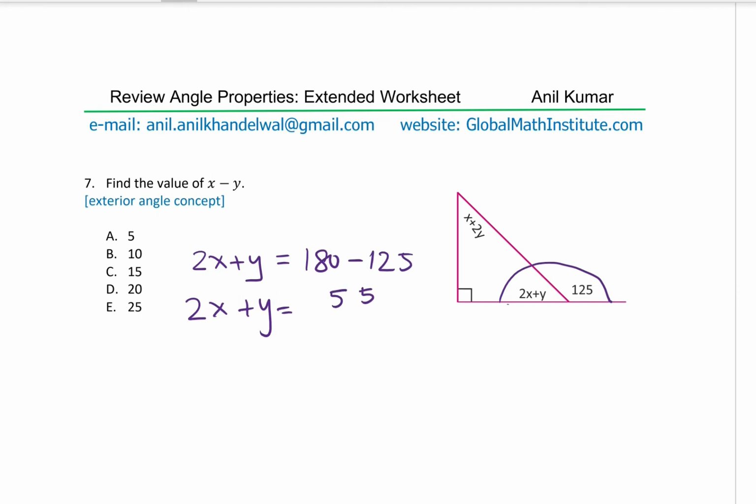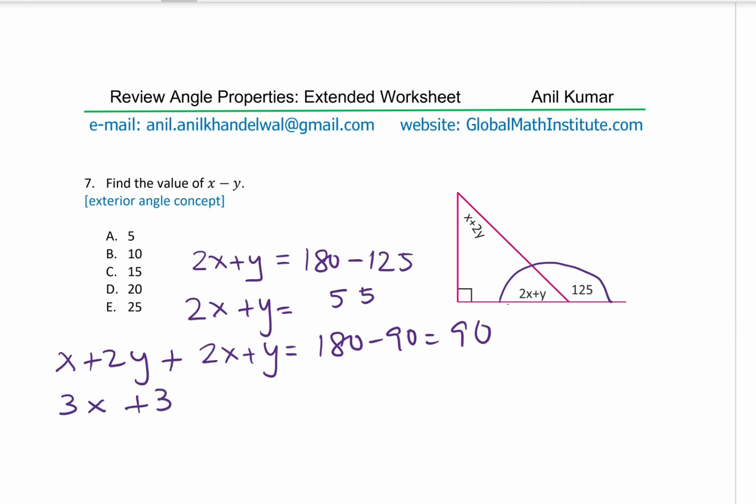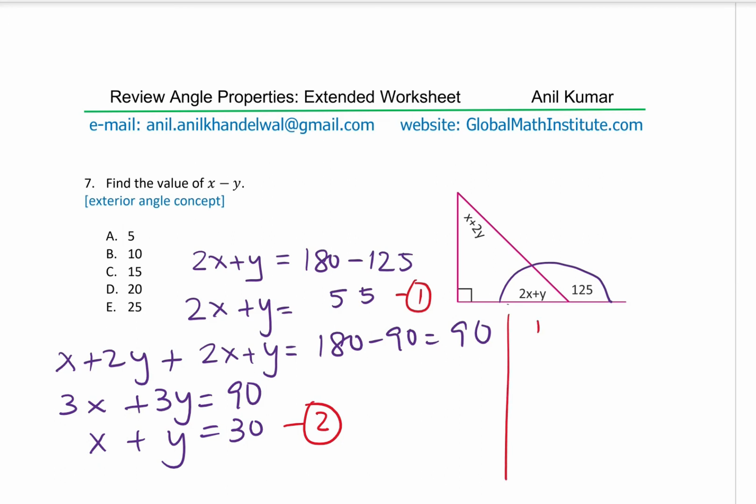Now we also know that x plus 2y plus 2x plus y should be equal to how much? 180 minus 90 or just 90 degrees, correct? These two angles are complementary pairs. So when you add them, you get 3x plus 3y equals 90, or dividing everything by 3 gives you x plus y equals 30. So we'll call this our equation number 2 and this one our equation number 1. So we can actually do equation number 1 minus equation 2 to get our result.